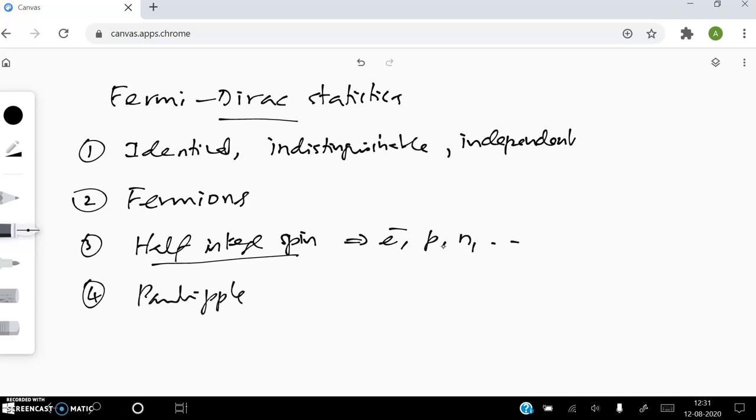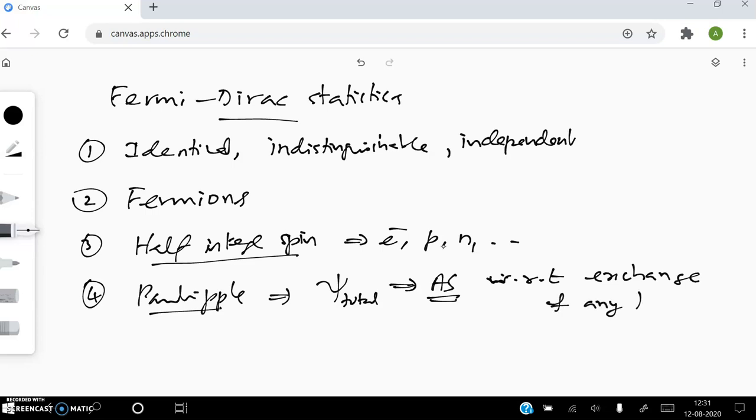What is the Pauli principle for fermions? The total wave function should be anti-symmetric with respect to the exchange of any two identical fermions.